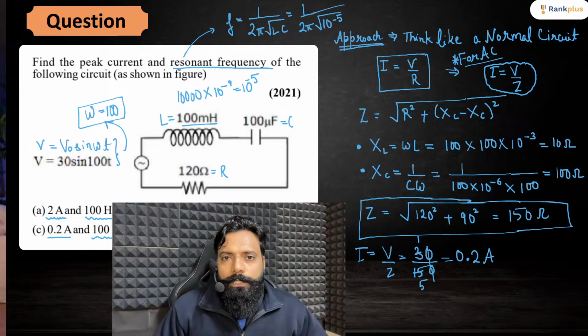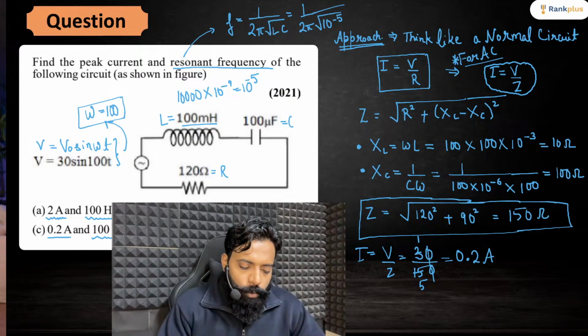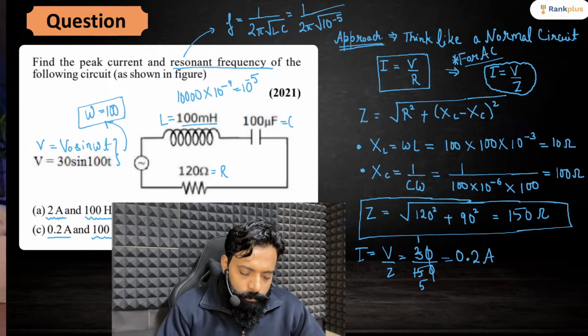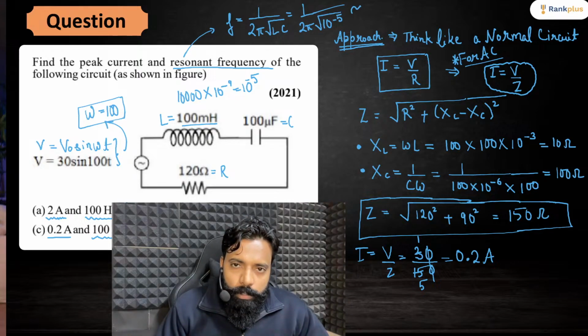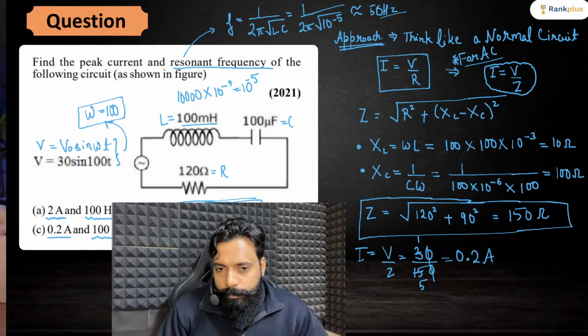So it becomes 10 to the power of minus 5. I'll use the calculator to solve this. 1 divided by 2 pi under root 1 into 10 to the power minus 5. So it will come out to be around 50 hertz. So my answer will become B option. So B option is my answer.